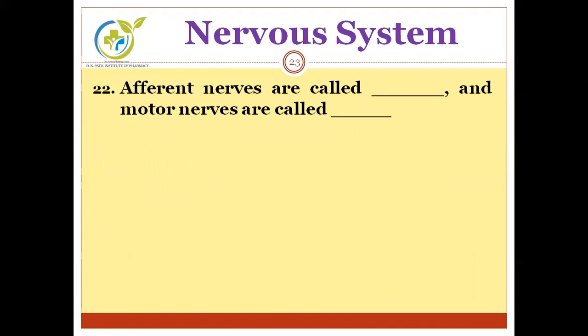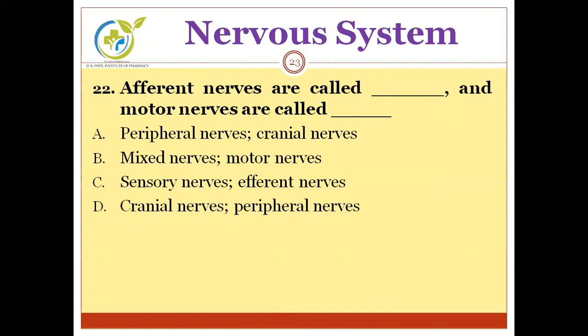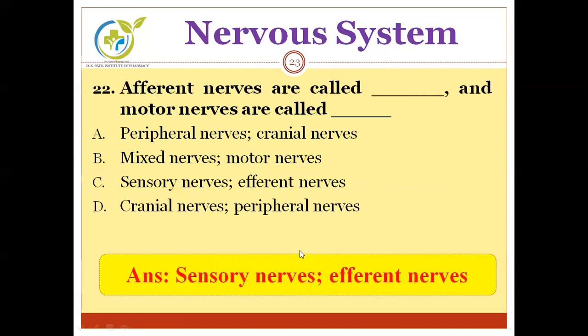Next, afferent nerves are called dash dash and motor nerves are called dash dash. Options are peripheral nerves, cranial nerves, mixed nerves, motor nerves, sensory nerves, efferent nerves, and cranial nerves, peripheral nerves. You have to find out alternative names for afferent and motor nerves. And the correct answer is sensory nerves and efferent nerves. That is, C is the correct answer.